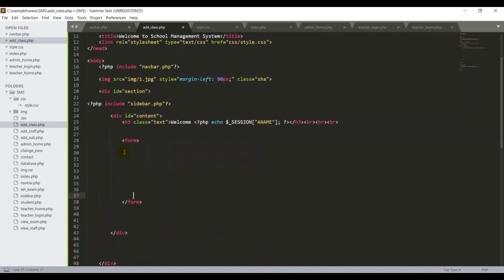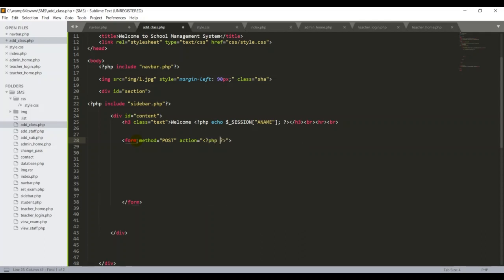Here I'm going to start with the method, because for any form we need the method post. Then action. In the action, I'm going to keep it dynamic, like self. This is putting a PHP script inside the action.